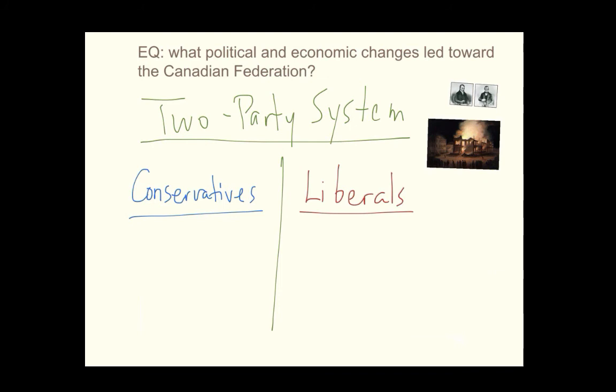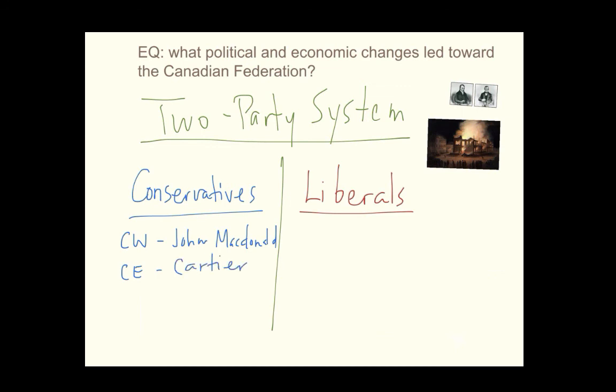So in Canada West, you had a leader called John Macdonald, so Canada West was led by John Macdonald. And in Canada East, the Conservatives were represented by a man known as Georges-Étienne Cartier.